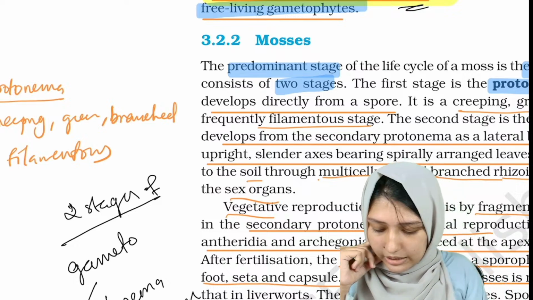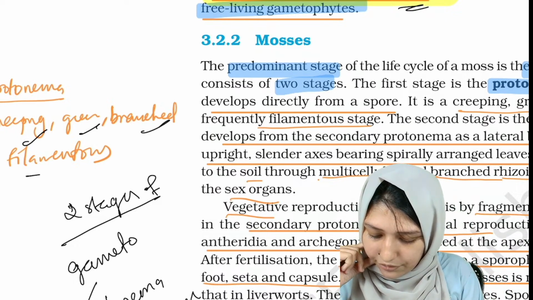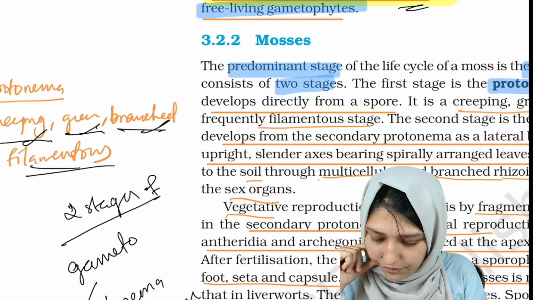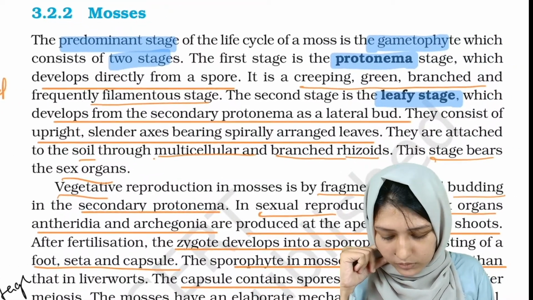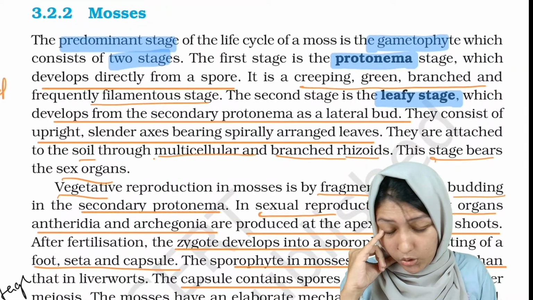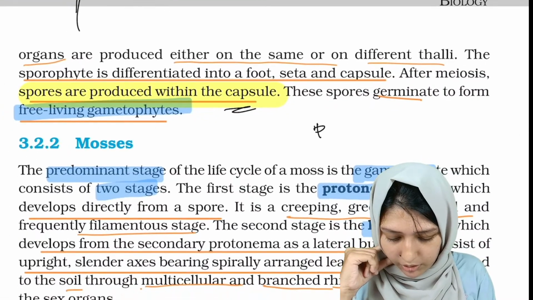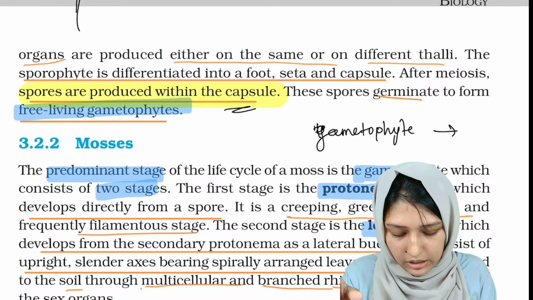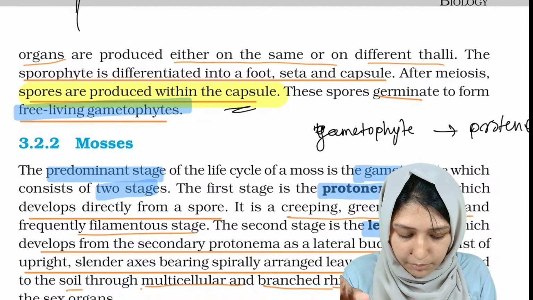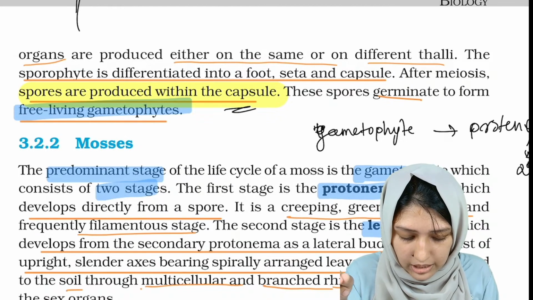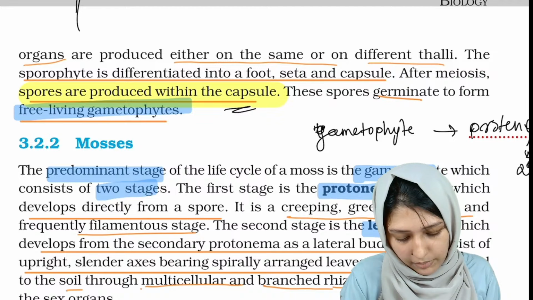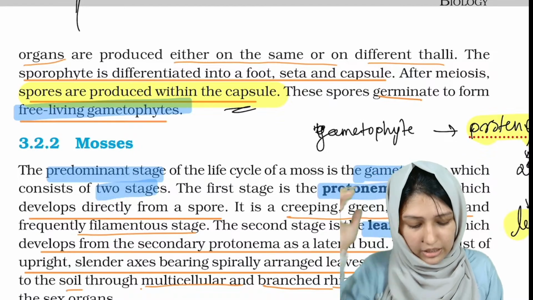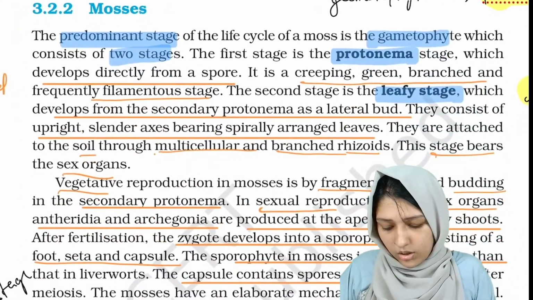What are the characteristics of protonema? It is a creeping, green, branched, filamentous structure. And the leafy stage develops from the secondary protonema. So the growth of the gametophyte is in two stages. First it goes into protonema, and from protonema there is a middle stage known as secondary protonema. From secondary protonema the leafy stage develops. So the important ones are protonema and the leafy stage.